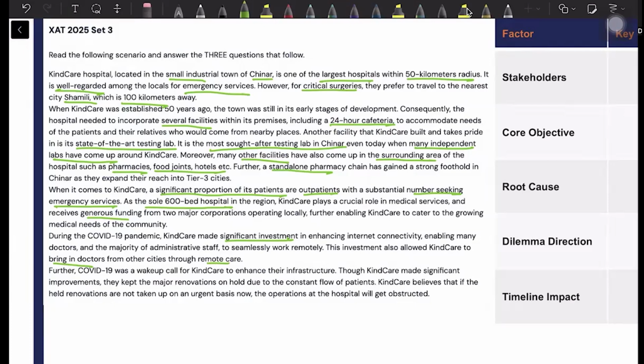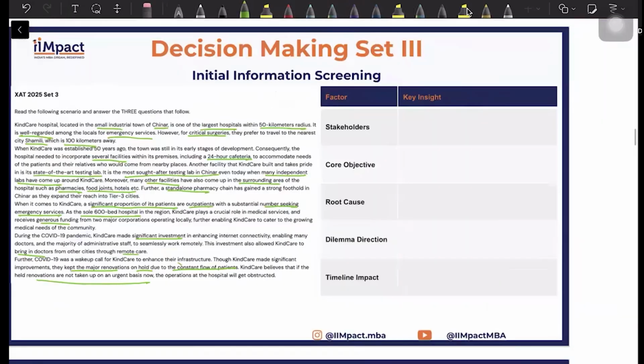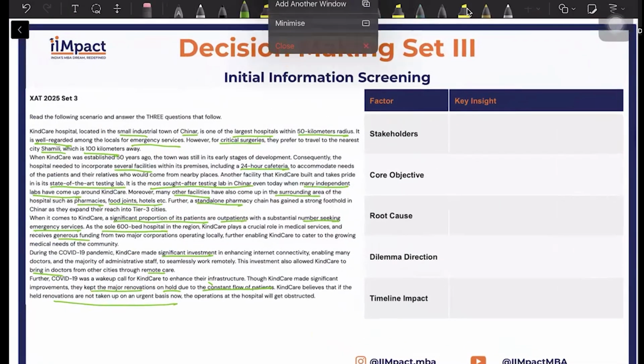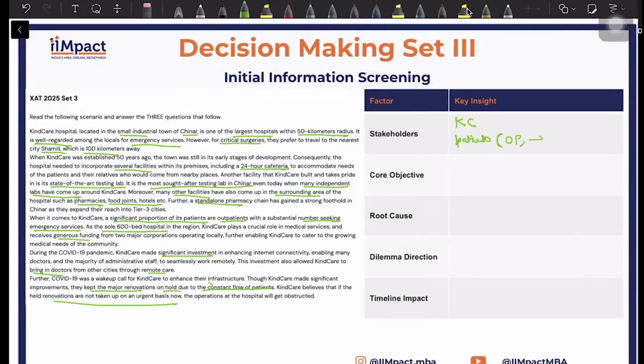They kept the major renovations on hold due to the constant flow of patients. If the renovations are not taken up on an urgent basis now, the operations at the hospital will get obstructed. So, who are the stakeholders here? One is your KC hospital. The other would be your patients, and you can here in the stakeholders directly write what is the proportion of these patients, who are these patients. Outpatients, most of them seeking emergency services.